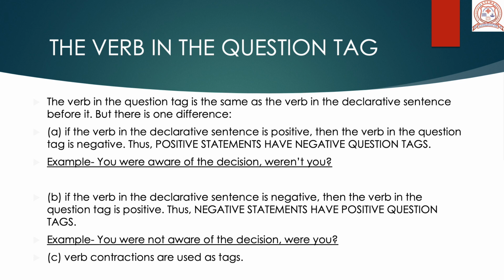So the verb in the question tag, very important. Two things you need to remember: if it is a positive statement, a negative tag is used, and if it is a negative statement, a positive tag is used. The verb will remain the same, the subject will remain the same, only the difference is between not and the verb. Now also remember that verb contractions are used as tags. That is, weren't you is used in the first sentence. We are not writing were not you, we are writing weren't you, right?